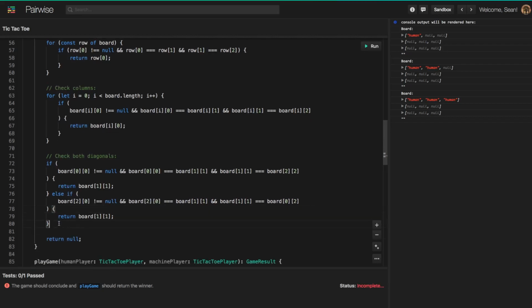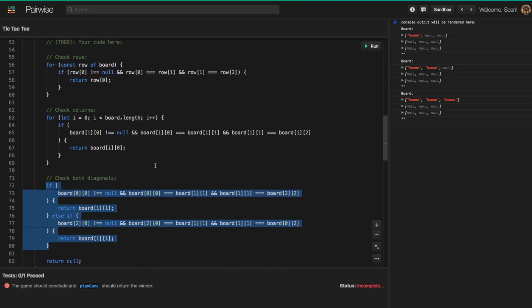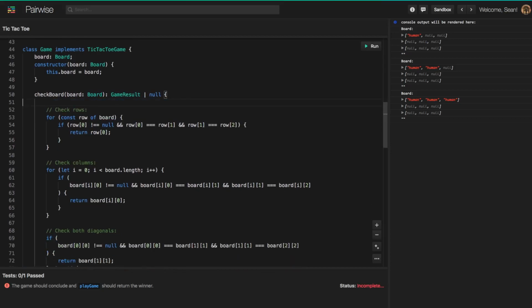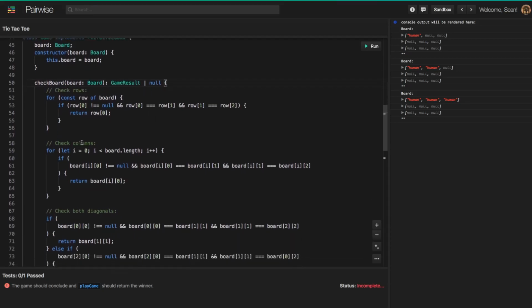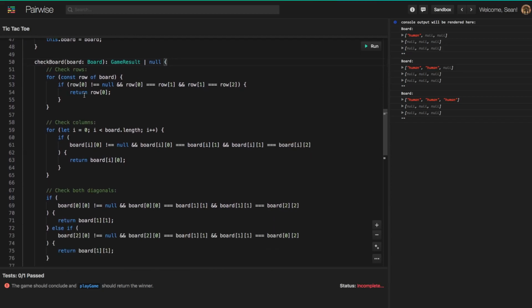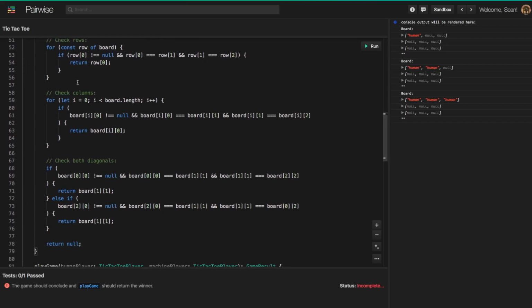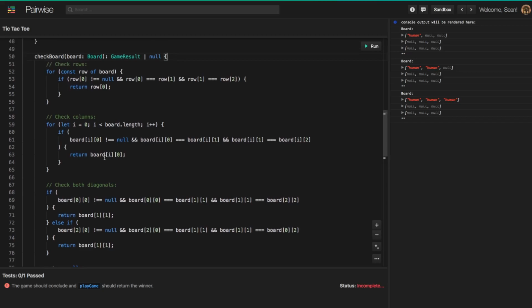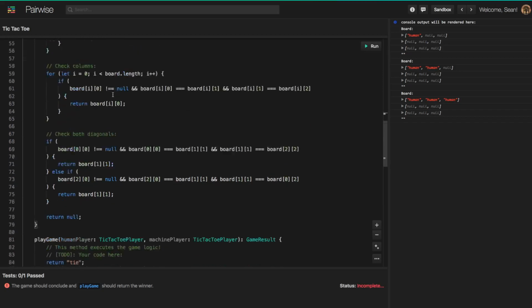Okay, and if we get all the way to here and we didn't find any 3 tiles which are the same, then that means we've checked the entire board, and there's still a little bit more logic we need to implement. So this logic here is going to basically figure out if we have a winner. But what if we don't have a winner? Well, if we don't have a winner, then there's one of 2 conditions which could be true. We could not have a winner and the game is still in progress, or the board could be completely full and we don't have a winner. And in that case, it's a tie.